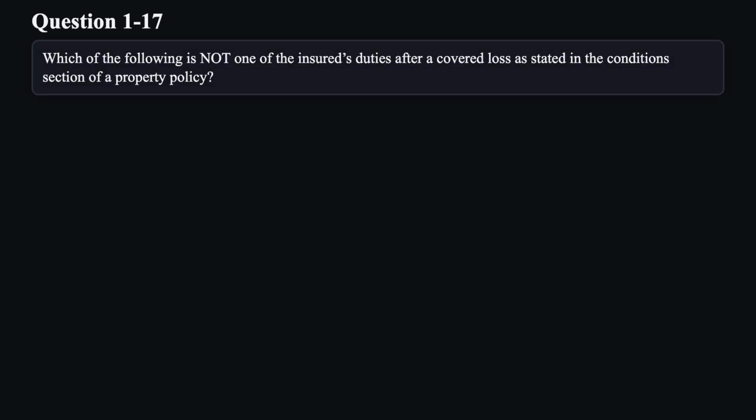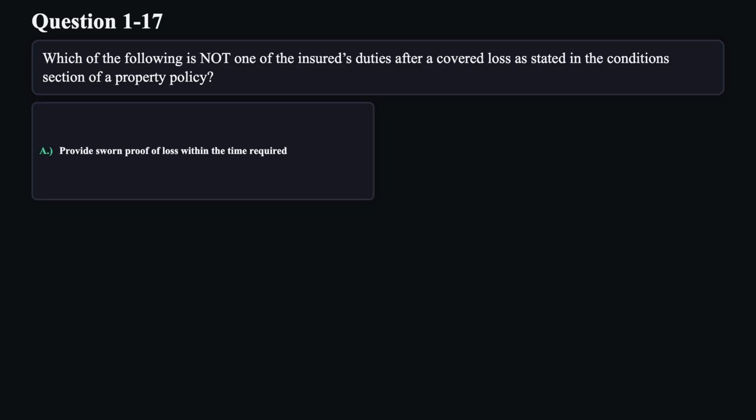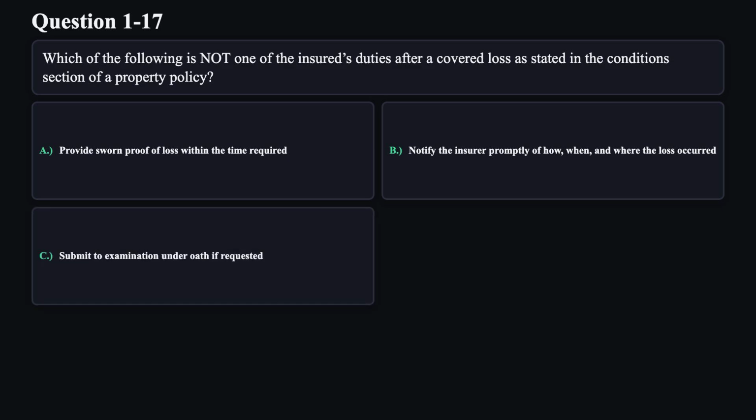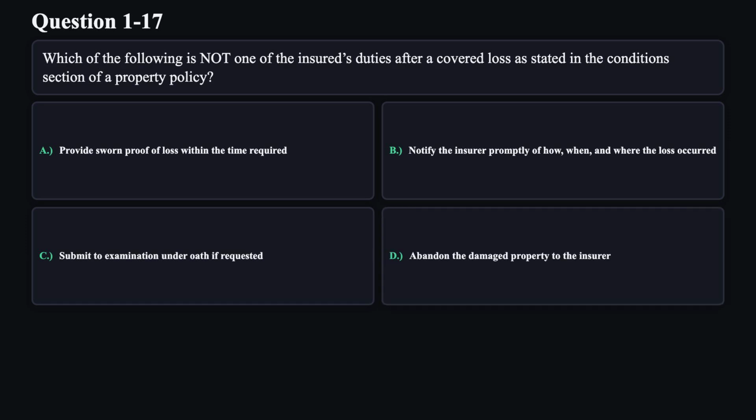Question 17. Which of the following is not one of the insured's duties after a covered loss as stated in the conditions section of a property policy? A. Provide sworn proof of loss within the time required. B. Notify the insurer promptly of how, when, and where the loss occurred. C. Submit to examination under oath if requested. D. Abandon the damaged property to the insurer.